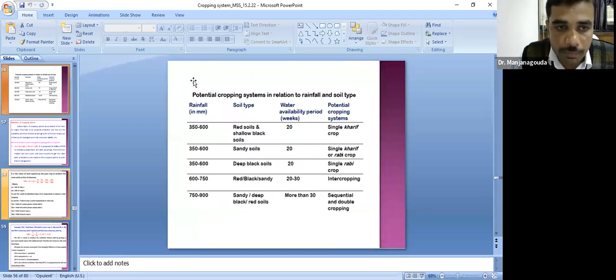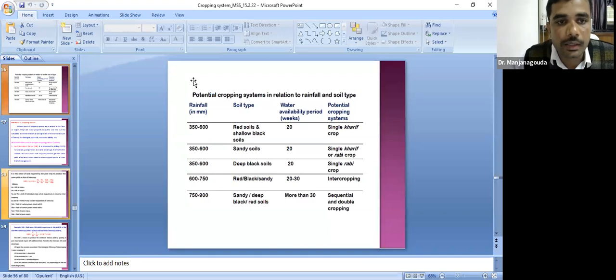This is a very important table from your examination point of view. In your exam, they will give the rainfall pattern and ask for the water availability period and also the different cropping systems suitable for the different rainfall patterns. For example, if the rainfall is 350 to 600 mm, the water availability period will be 20 weeks. Which cropping pattern will be suitable? Mostly a single crop, that is a single kharif crop, will fit that system.